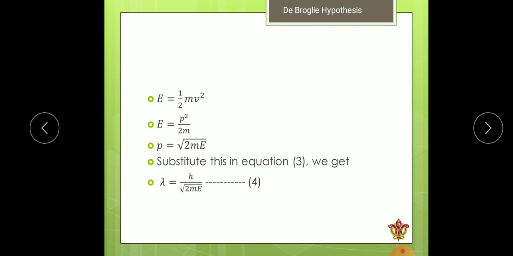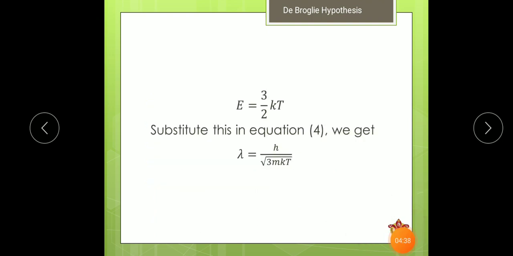So if we have the value of energy, then we can easily calculate lambda, because we know that h is the Planck constant, which has a constant value 6.627 into 10 to the power minus 34 joule second. m is the mass of the particle and E is the energy. This equation has the second form when the particle which is moving is a gas particle. So for the kinetic energy of the gases, the energy equation is given by 3 by 2 kT. Substitute this value in the equation lambda is equal to h by p. We get the value of lambda is equal to h by under root 3mkT.